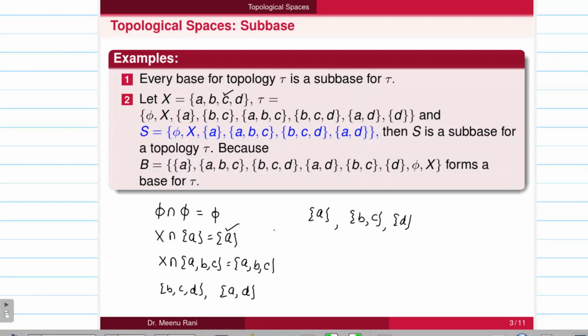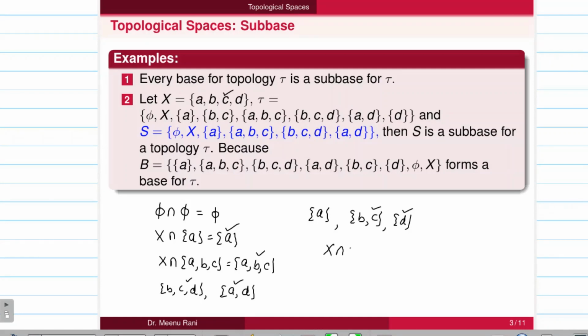So these are the members of B. A belongs to B, ABC belongs to B, BCD belongs to B, AD, BC, D. X is also left here.